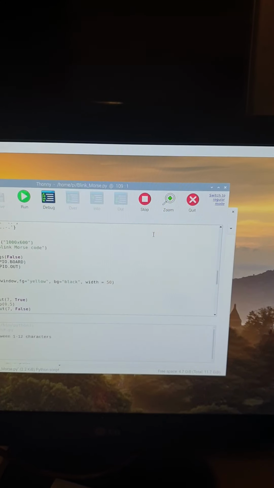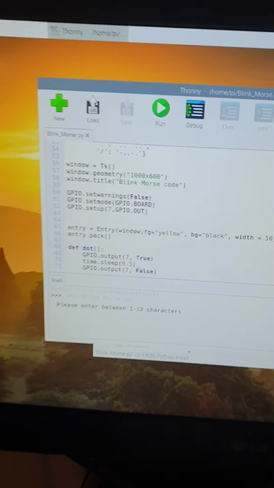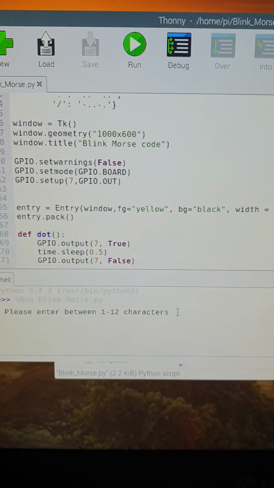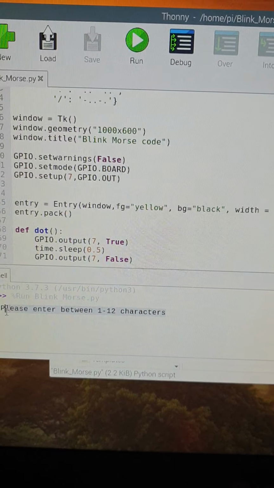I'll just try this. It should close the window and tell us that we should write between 1 and 12 characters. So here you go, and here it shows please enter between 1 and 12 characters.